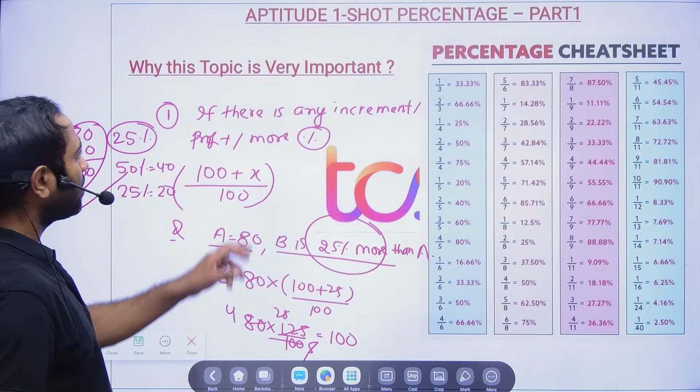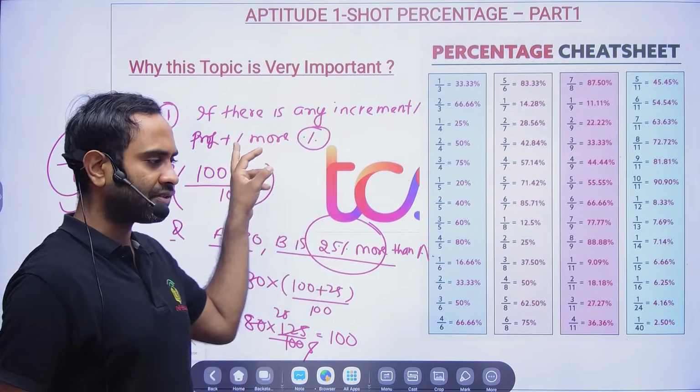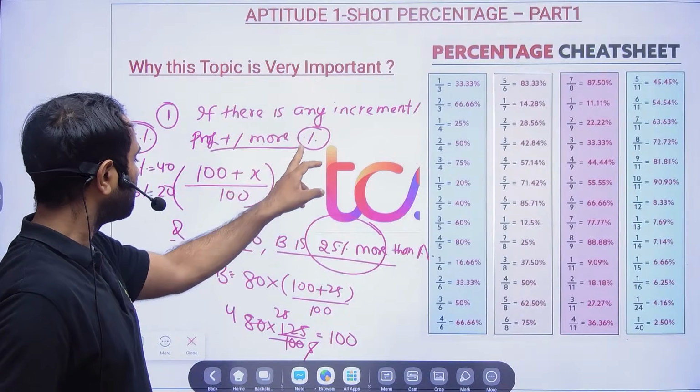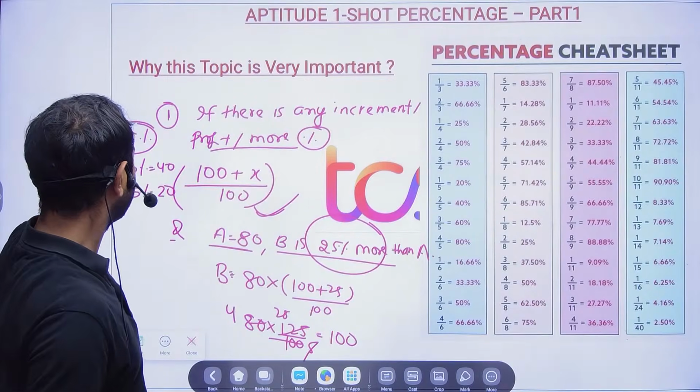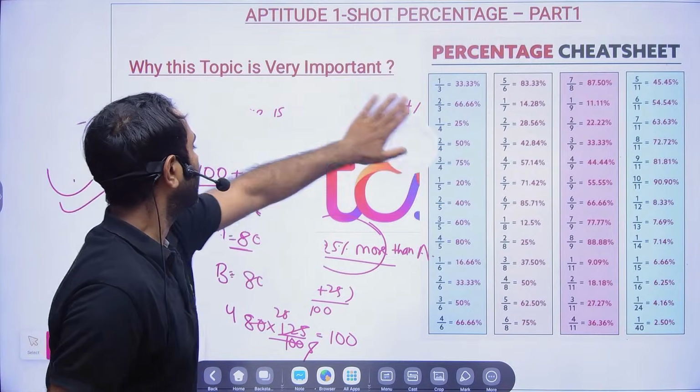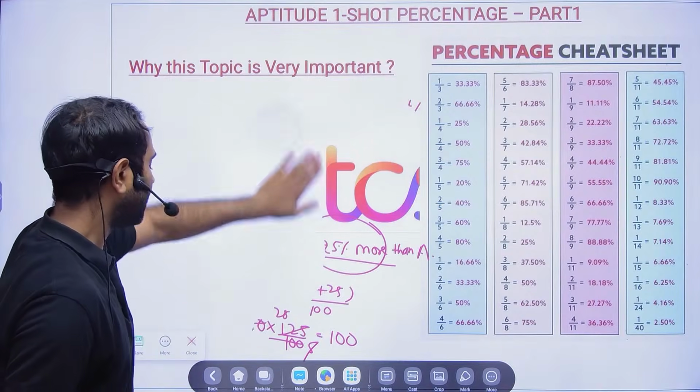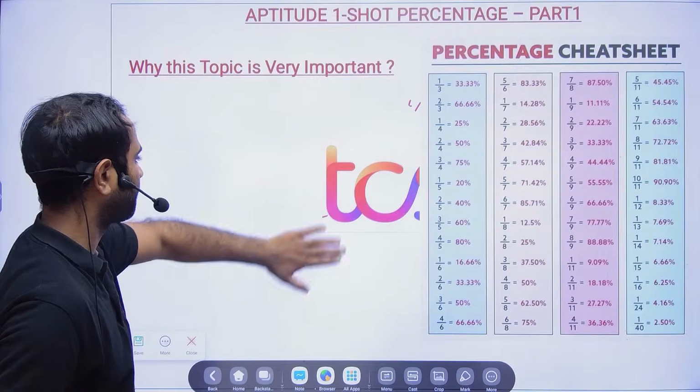So it's up to you. But if there is any increment, or any profit, or any more in percentage, then add it to 100 and divide by 100. Clear for everyone?